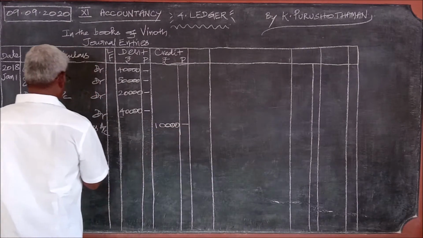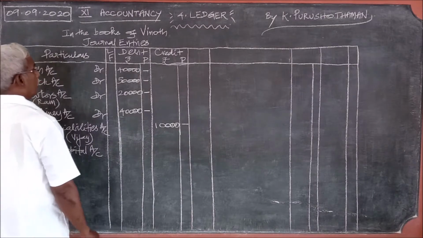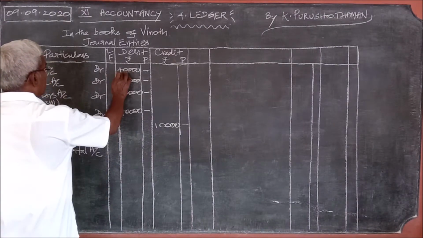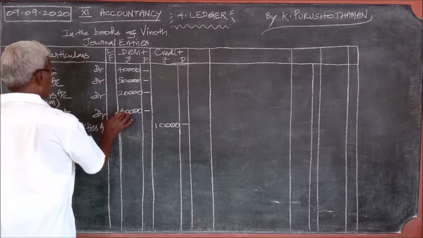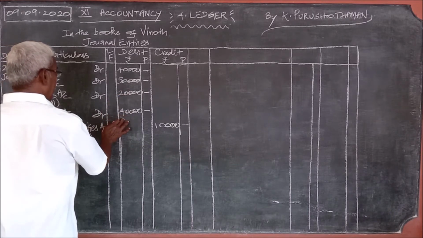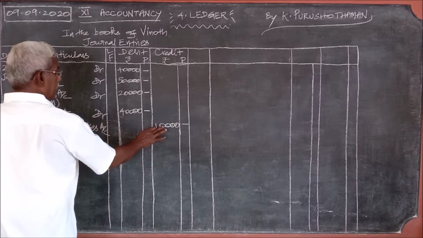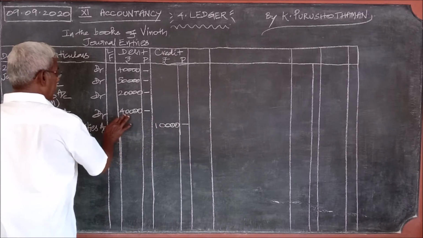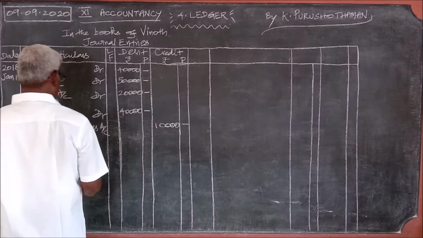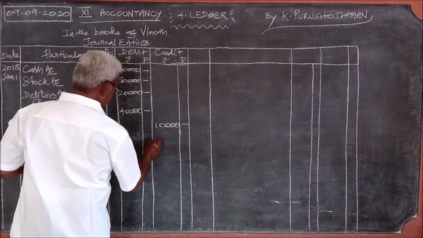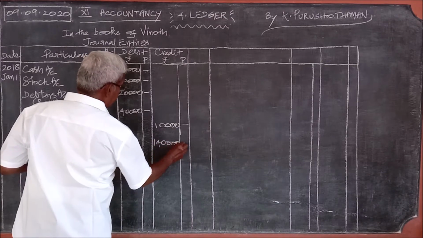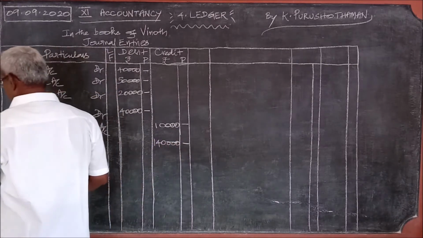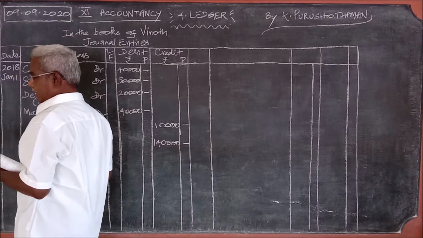Then the balancing figure must be the capital account. Total debit is 1,50,000, credit only 10,000. Therefore the balancing figure is 1,40,000. This is the amount of capital we have to write.